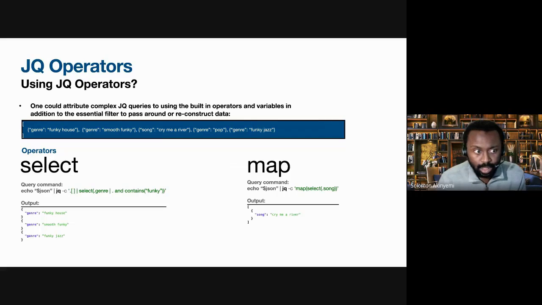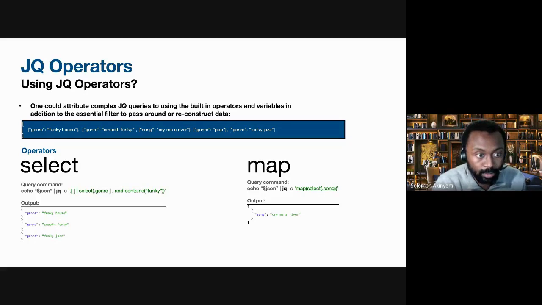You've got the select operator and you've got the map operator. Select basically does what it says on the tin. It selects items. So for instance, you've got the list of different JSON objects there, and you've got genre as a key, and you've got the type of music, so funky house, smooth funky, and all these different things. And what you're trying to do is select just the elements within that list that have funky in them. And what we're doing is we're applying a generic iterator, and then we're selecting the genre from the key. We're piping that.